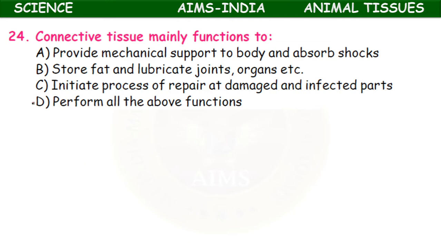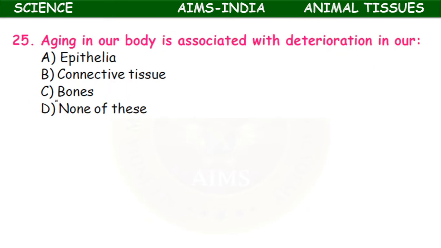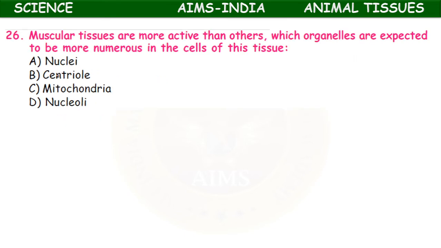So all the above functions are the functions of connective tissue. Aging in our body is associated with the deterioration in our epithelia, connective tissue, bones, none of these. It is due to the deterioration of connective tissue that aging appears in our body.